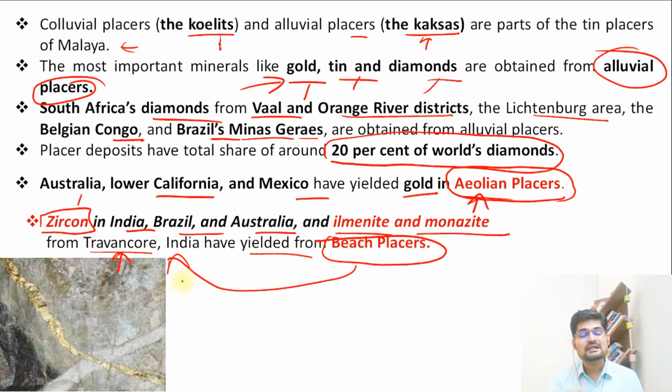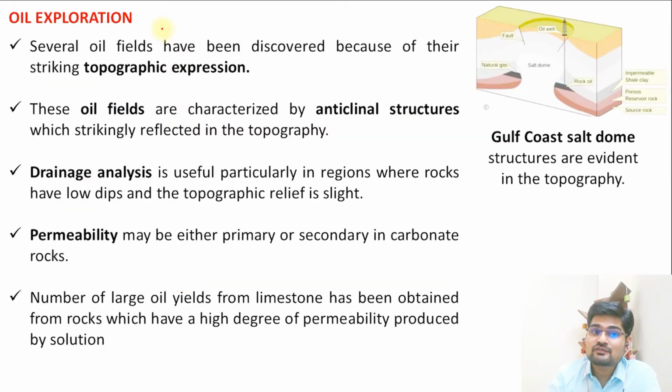So remember these placer deposits are of high value, and this is part of this applied economic geology or geomorphology that we talk about. Another significant area of applied geomorphology is oil exploration and how it is related. Remember that through geological time, the Carboniferous era, the carbon formation, the rock oil formation, the metamorphic structures formation beneath the surface of the earth, these mineral oil or rock oil and natural gas have been deposited. But how is it that we understand where, what kind of deposit is there?